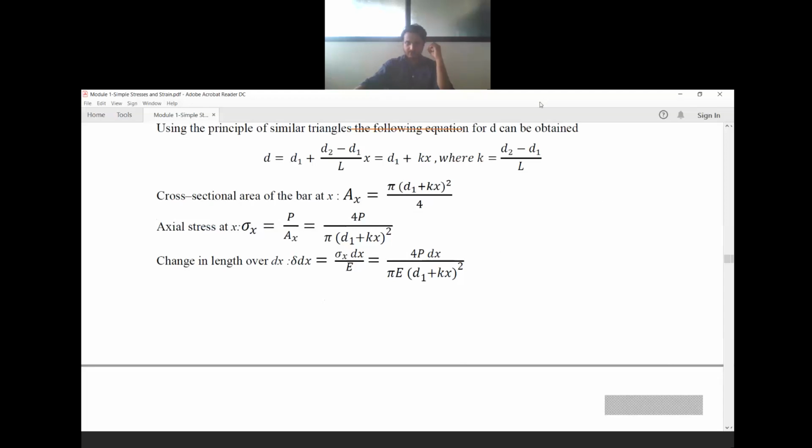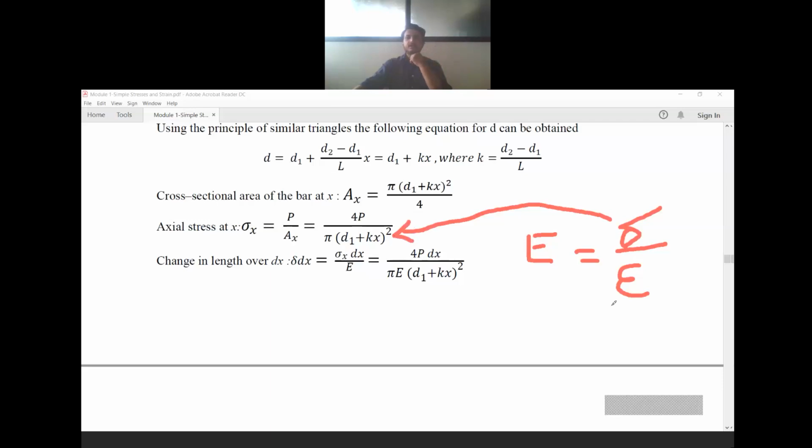We also know that Young's modulus E is equal to stress by strain. Stress we have calculated here. Strain is change in length by original length. Here we are considering only a small portion, dx, so dx is the length of the member, not L. So strain is delta dx divided by the original length dx. This is the strain formula.